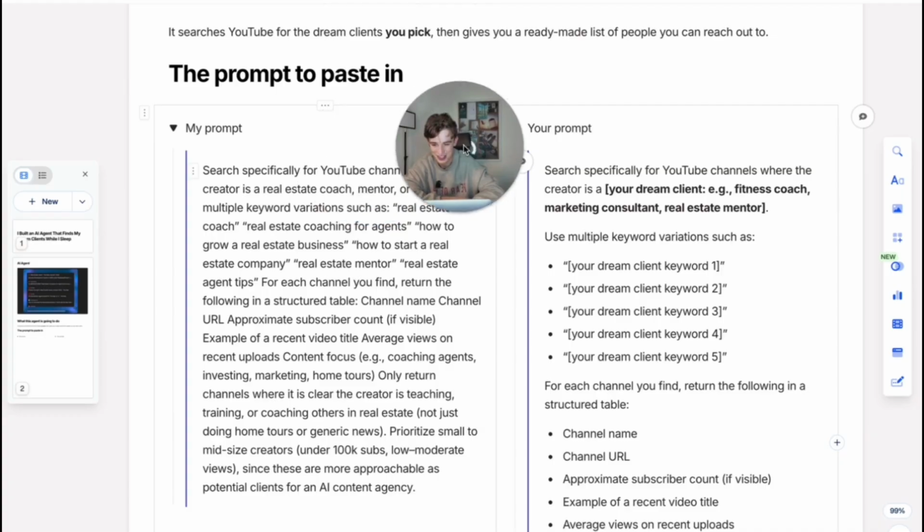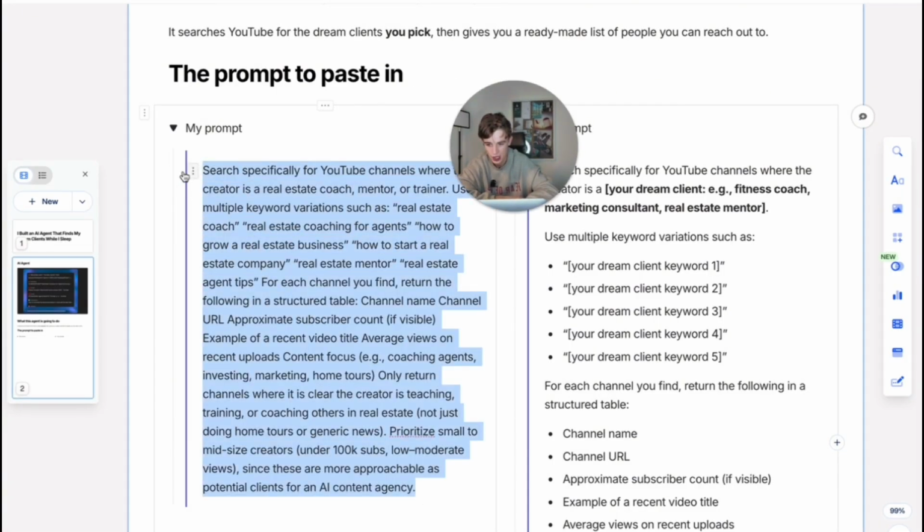But anyway, let's quickly paste in everything right here. And I do just really want to emphasize the importance of having an extremely detailed prompt here. What I see so many times is when people are using ChatGPT agents, they're not using them correctly. They're being too broad. They're like, find me my dream client who does business coaching. But the problem with it is you're giving ChatGPT such a large canvas to be able to search on. Fun fact, ChatGPT, I believe it's around 70% of their searches are on Reddit.